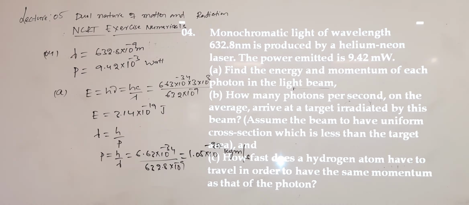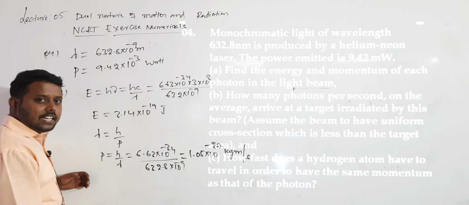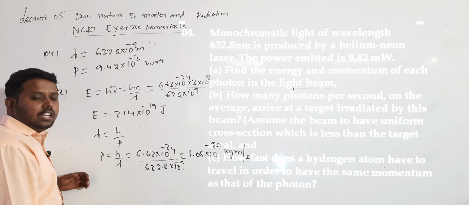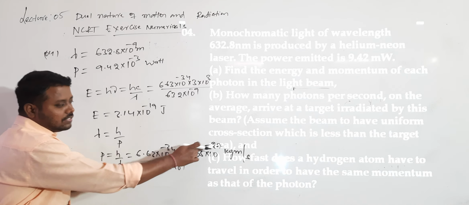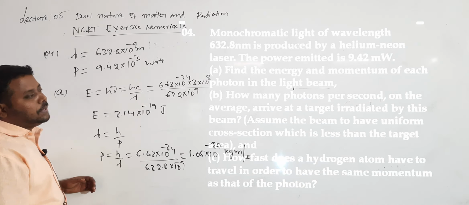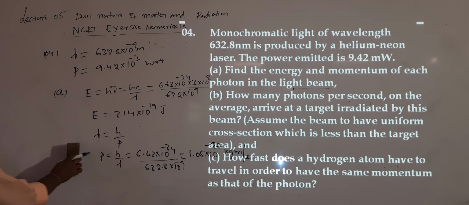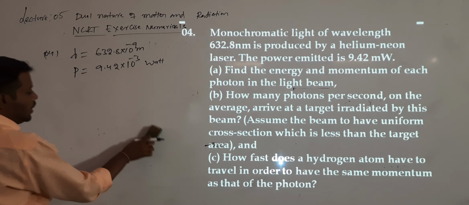Actually, when they ask such lengthy calculations, if you write your answer very close, even if I wrote 1 also, if the answer is very close, it will be considered correct only. The powers you can anyhow calculate. So the first part is completed. After completion of the first part, what is the second part of this question?